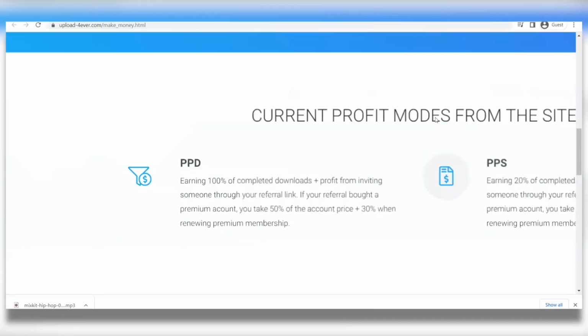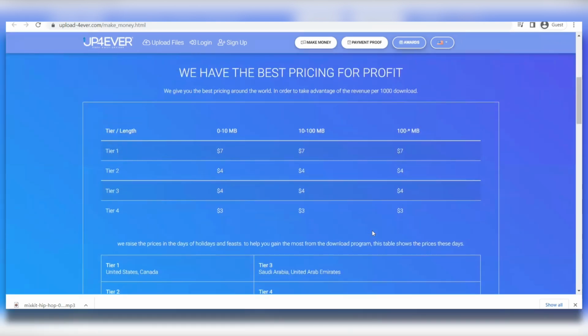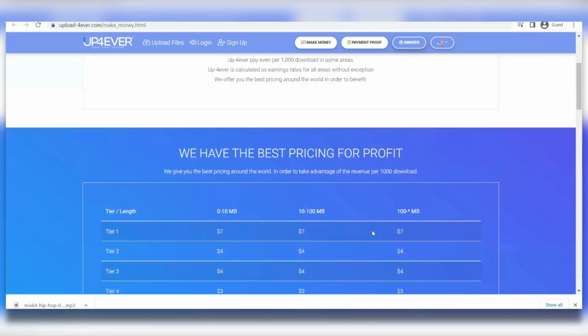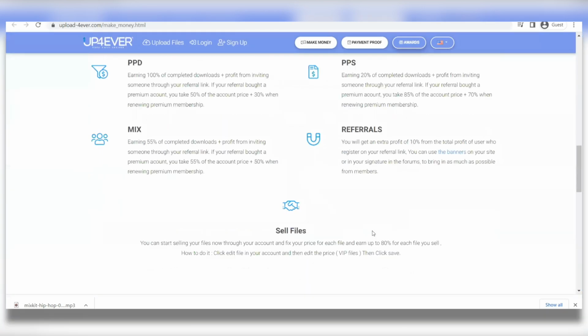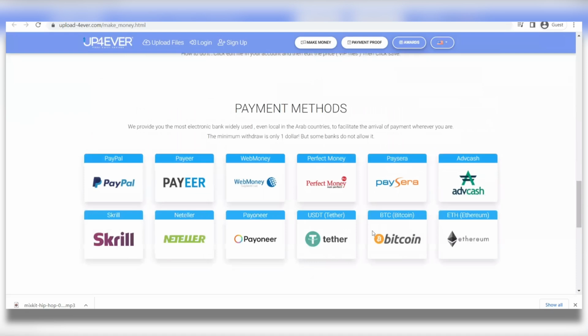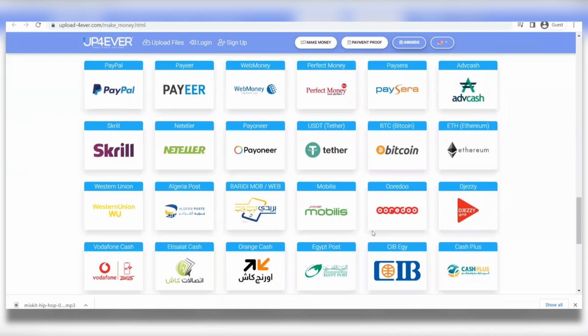And then this website actually has a 4-tier payment structure that basically categorizes the amounts that you're going to earn depending on where you come from and depending on where you receive the majority of your downloads. For example, for downloads from the United States and Canada, they're in Tier 1, Australia is in Tier 2, Saudi Arabia and the UAE are in Tier 3, and the rest of the world is in Tier 4. That just means that downloads from Tier 4 nations will earn you at least $4. Tier 3 and Tier 2 nations will earn you around $5, while Tier 1 countries will earn you around $8.